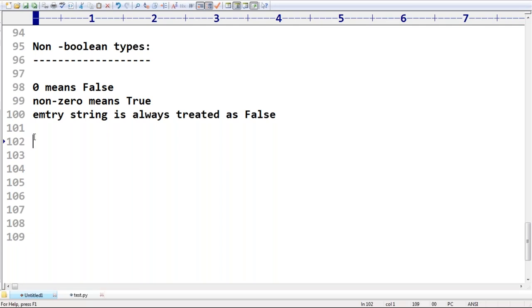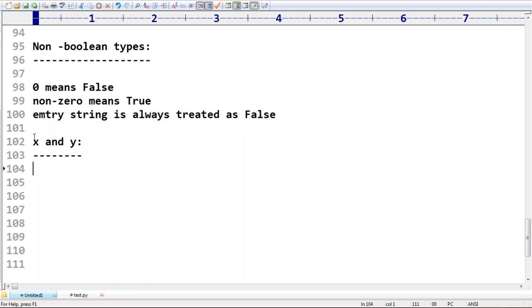Observe that. Taking x and y, what is the behavior? Don't feel that if both are true then the result is true, and if at least one is false then the result is false. No, here the behavior is a bit different. Remember that.